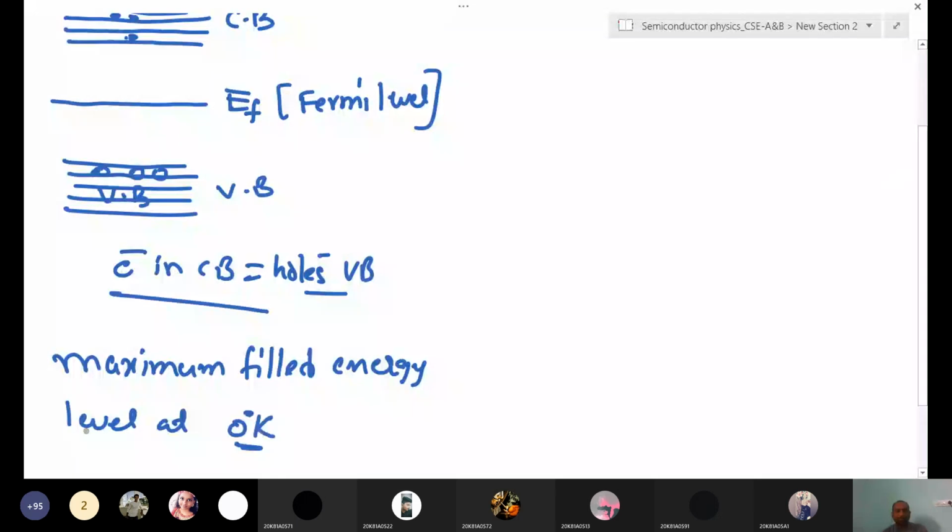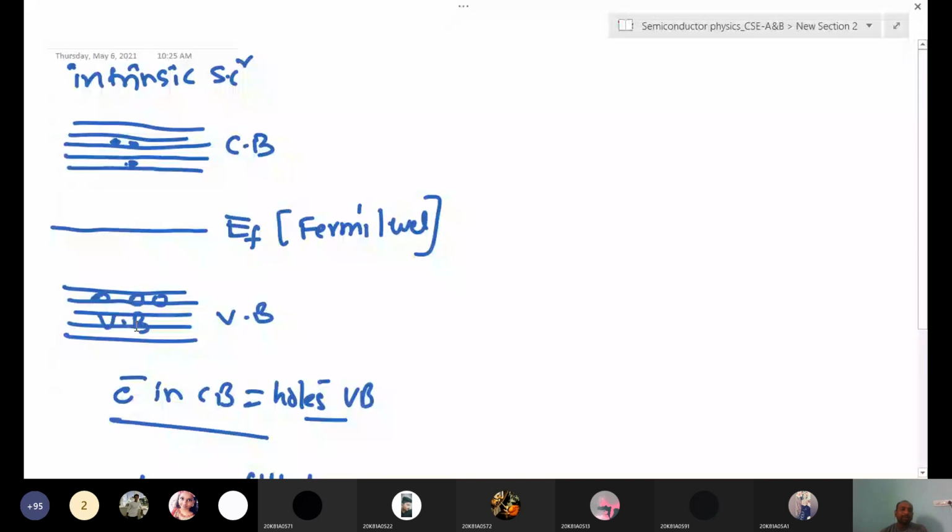Yesterday also we discussed that at 0 Kelvin all electrons will be available in the valence band. These electrons are bound only, not free. The definition is given at 0 Kelvin. At 0 Kelvin, all electrons are in the valence band only, right?